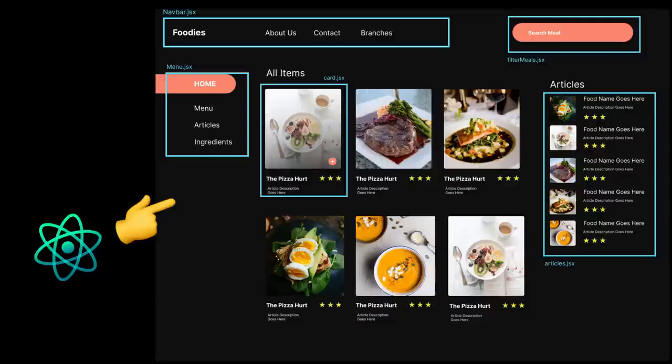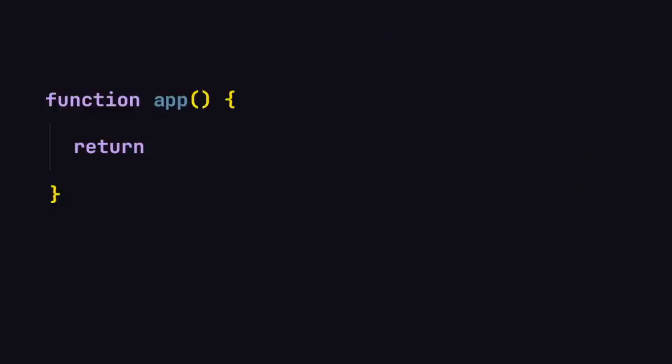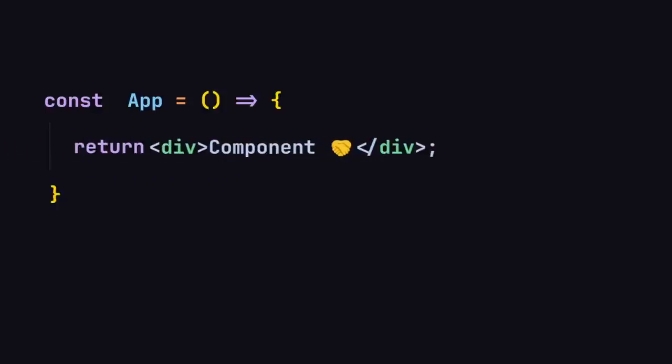So that was about the theory, but how are we going to make a component? To create a component, you just have to create a JavaScript function, but whenever you are creating a component, you have to keep a few things in mind. The first thing is that the first letter of your component name should be uppercase. You can create your component by using the function keyword, or you can create your component with arrow function syntax as well. The final thing that you have to keep in mind is that anytime you are working with a component, you have to return some sort of HTML from that component.